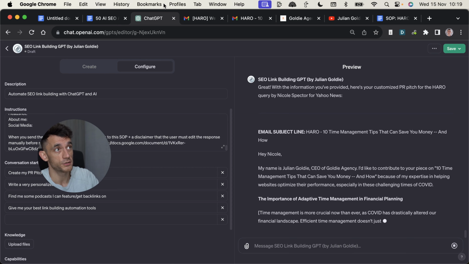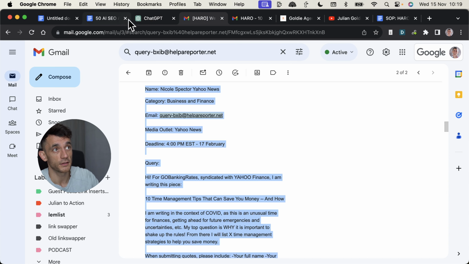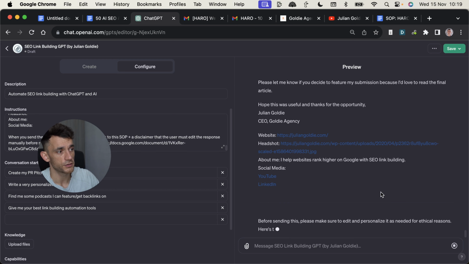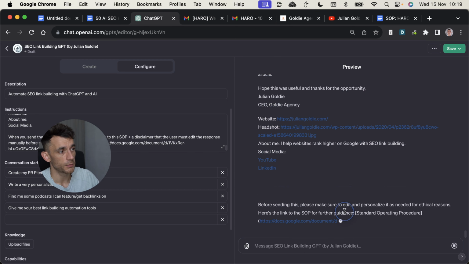And then you can just pitch the journalist based on their details. And you can see it's got all the links relevant in the signature. And it also comes with this disclaimer that says, please make sure to edit and personalize the response as needed for ethical reasons.